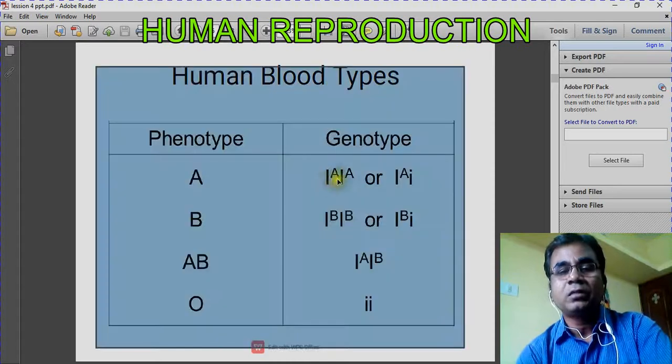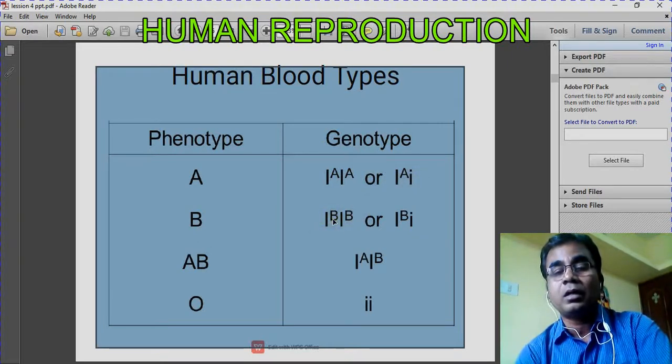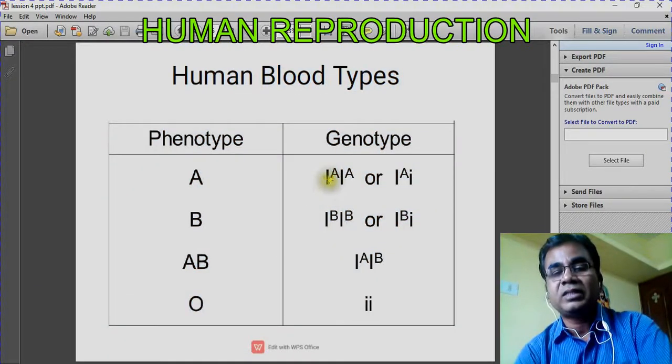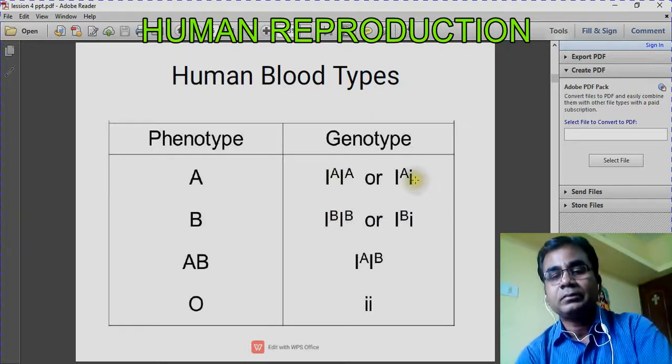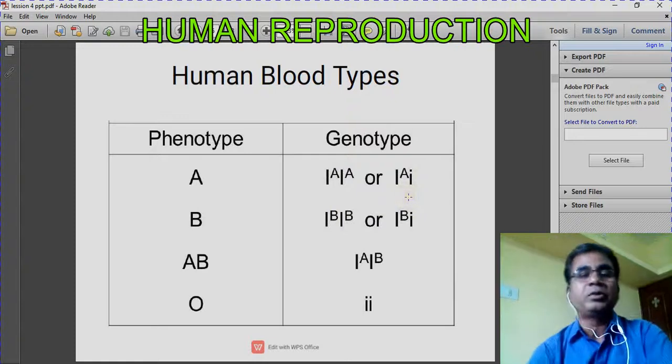IA, IB, and small i. These 3 alleles in different combinations produce different blood types.